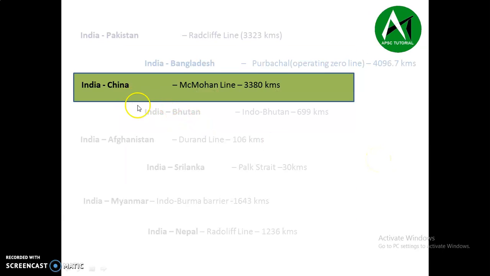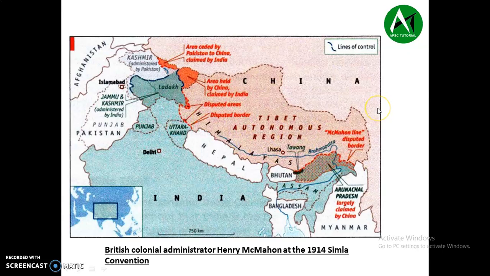The third line we are going to discuss is India-China, that is the McMahon Line. The total length of this McMahon Line is 3,380 kilometers. So here we have India, we have China, and in between we have this McMahon Line. The British colonial administrator Henry McMahon drew this McMahon Line at the 1914 Simla Convention.